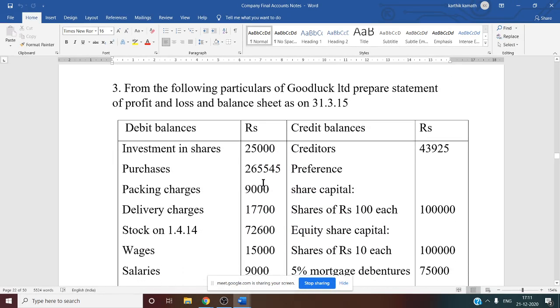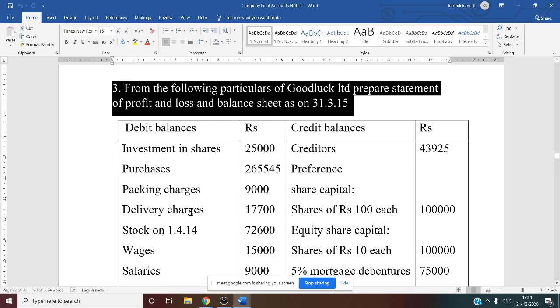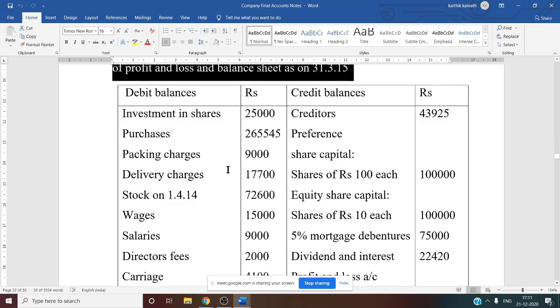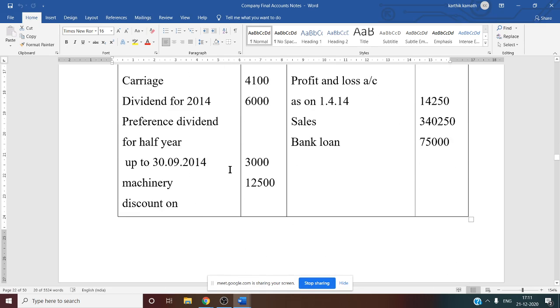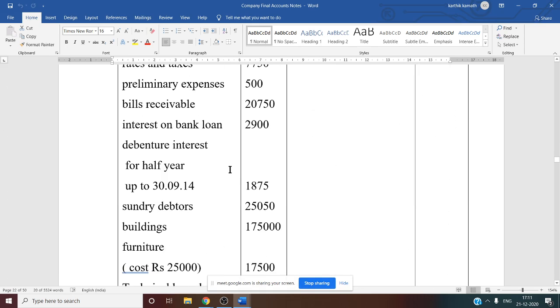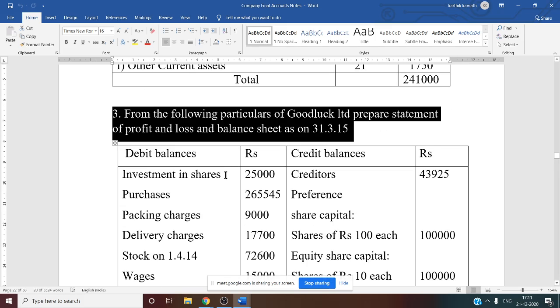So now problem number 3 in final company accounts. So let us discuss this problem. From the following particulars of Goodluck Limited, prepare the statement of profit and loss account and balance sheet as on 31st March 2015. So now one by one, we'll see the debit side information. So this is debit and credit side balance is given. So one kind of trial balance information is given here.